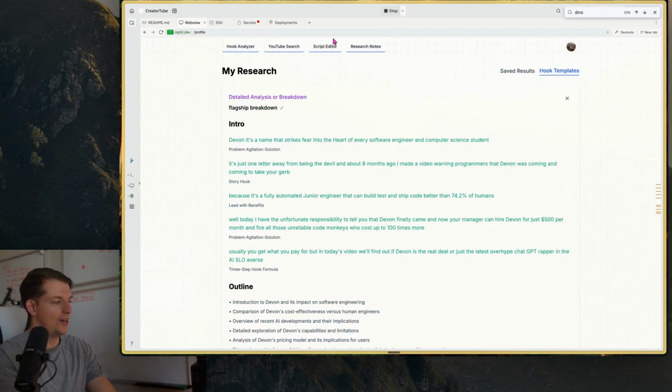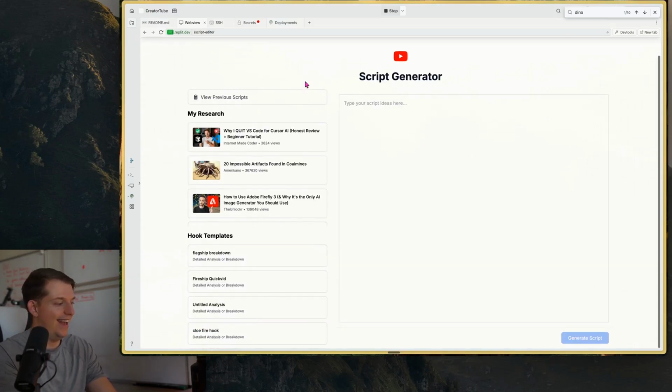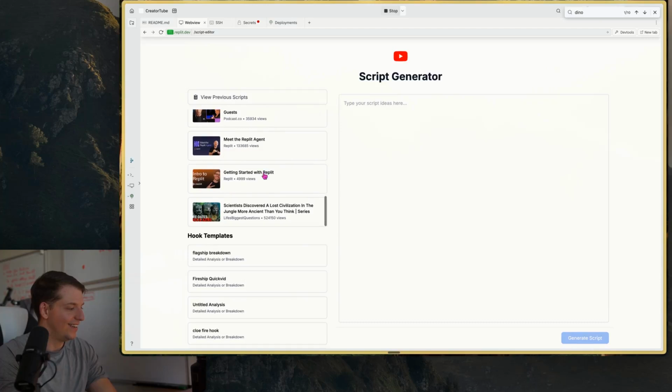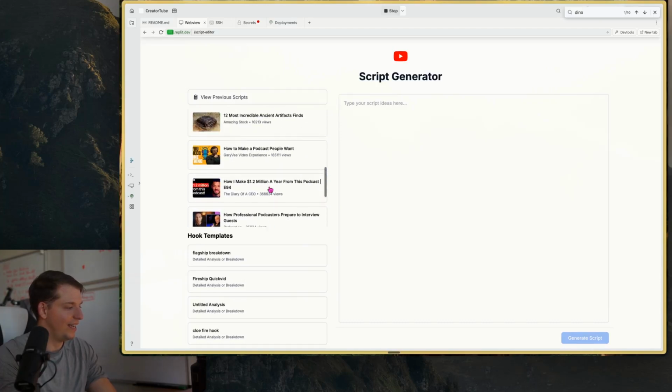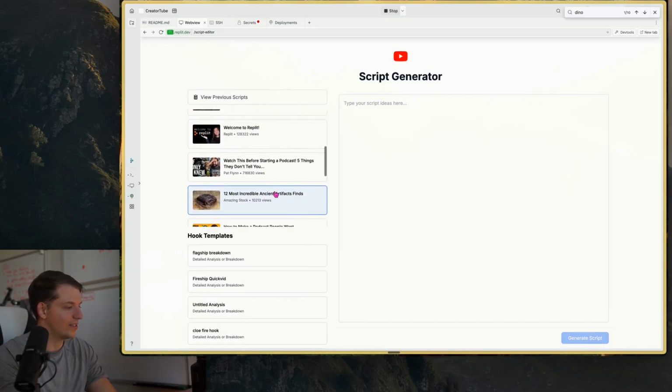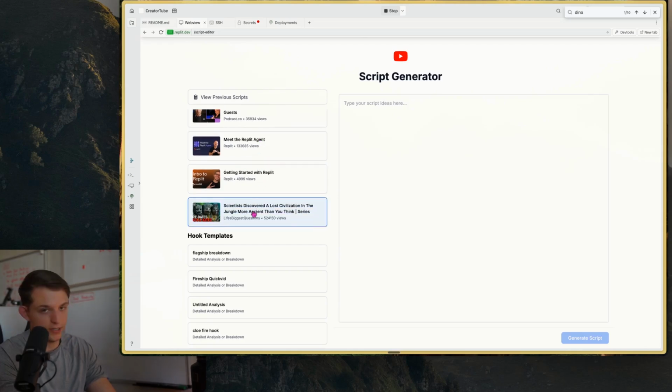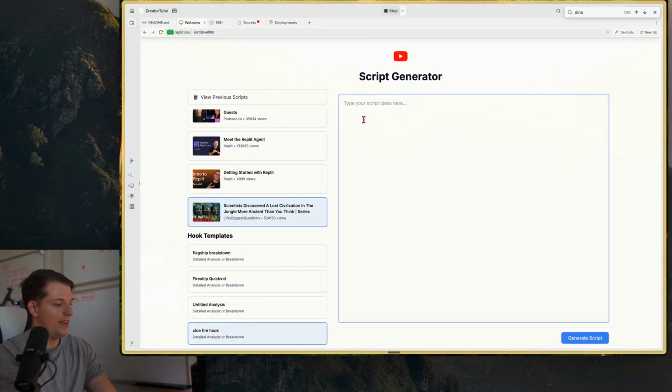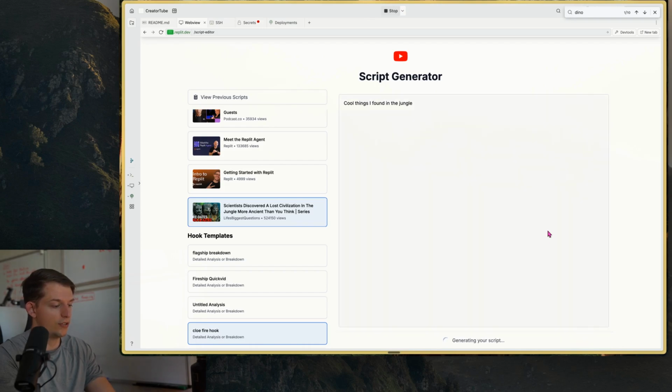So now we can go to the top here. We can go to our script editor, and we can, what can we do here? Yeah, so we can find, we saved this. Where's the ancient artifacts? So we'll use these two research. We did research quickly. And then we can look for Clo Fire Hook, and we can just go cool things I found in the jungle. And I'm going to add O1 to this later, but I couldn't get it to work for the streaming, and I have to go in 5 minutes. So let's see, generate script.